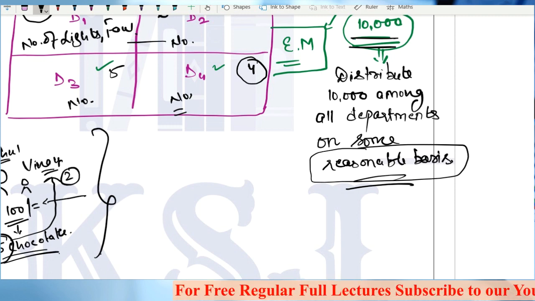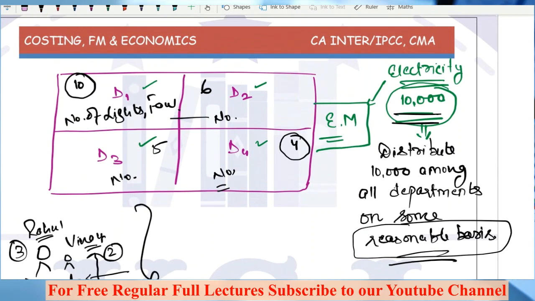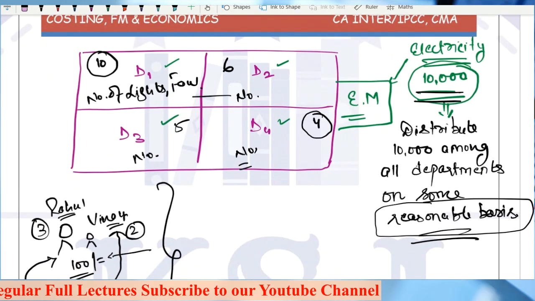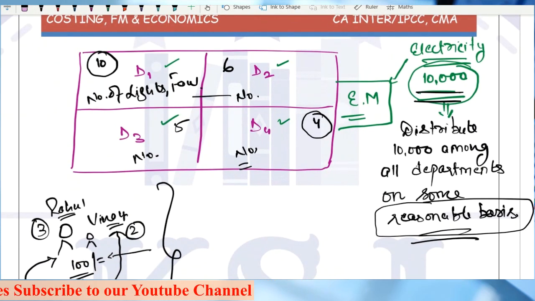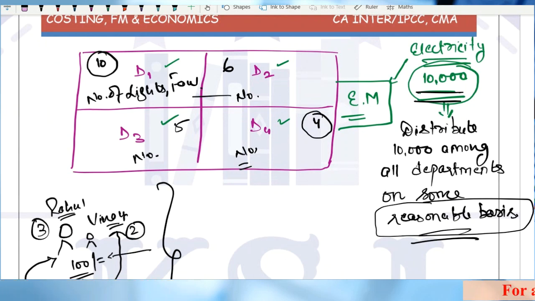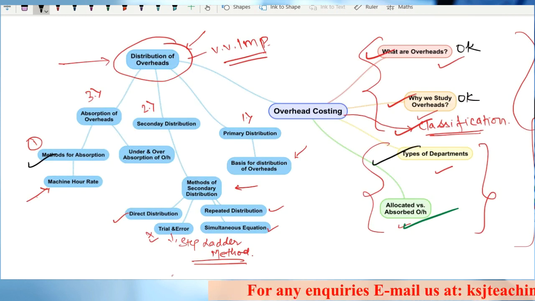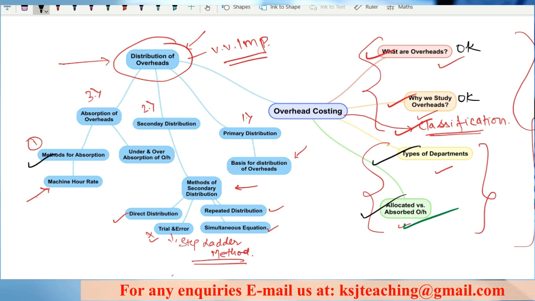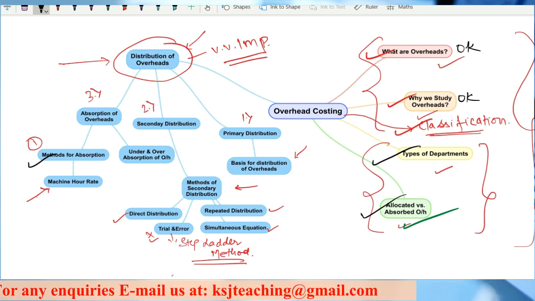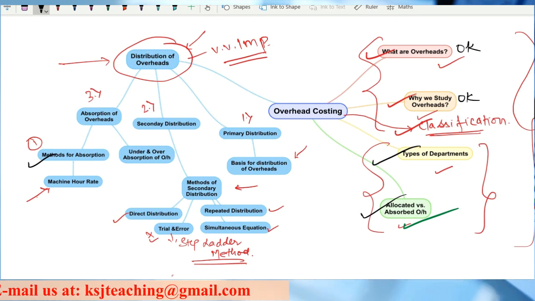So these are called the absorbed overheads. That is, they are not identifiable directly into the departments, but they are distributed among the departments on the basis of some reasonable basis. Clear? So we are done with these two topics, that is types of department and allocated versus absorbed overheads, and this was the agenda for this topic.